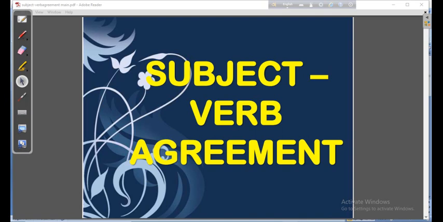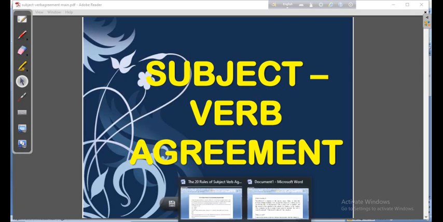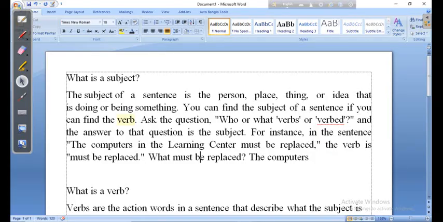So before going to the main topics, let us have a small discussion on what is subject and what is verb, and what the term subject verb agreement means overall. Let us discuss. What is subject?